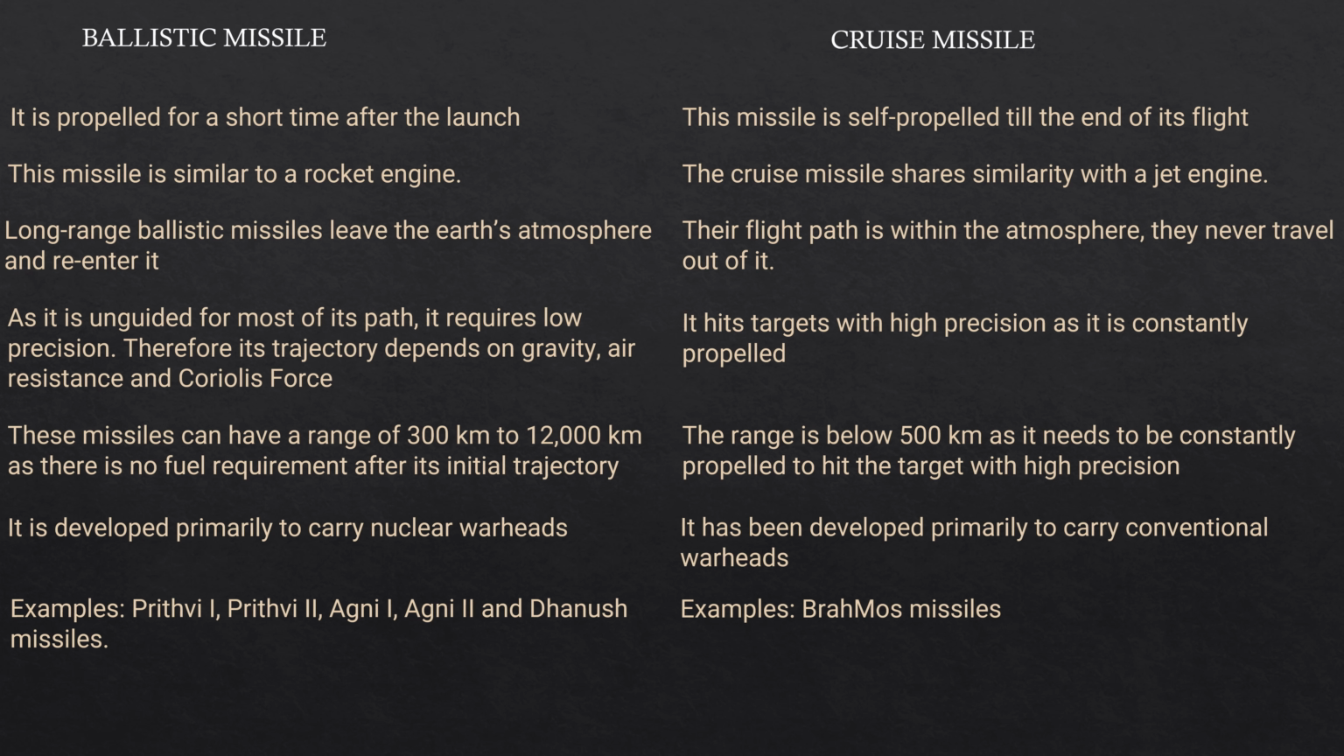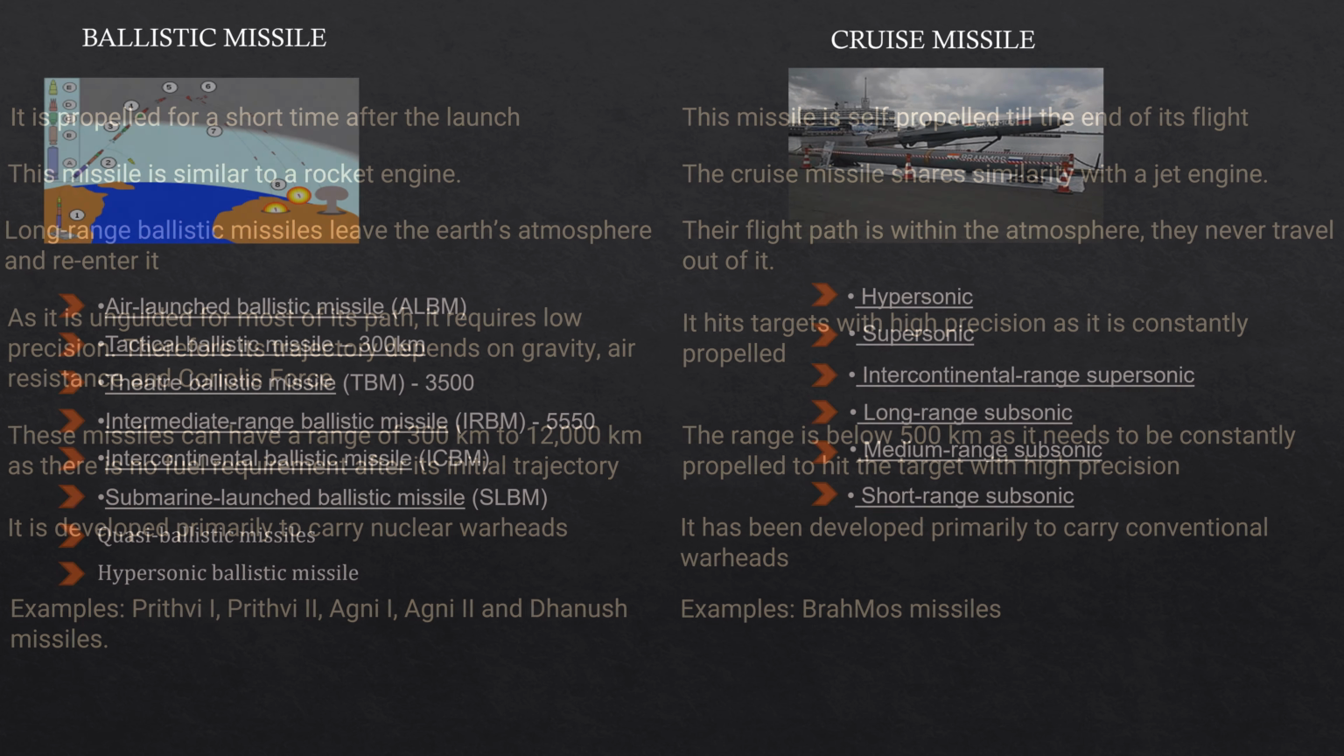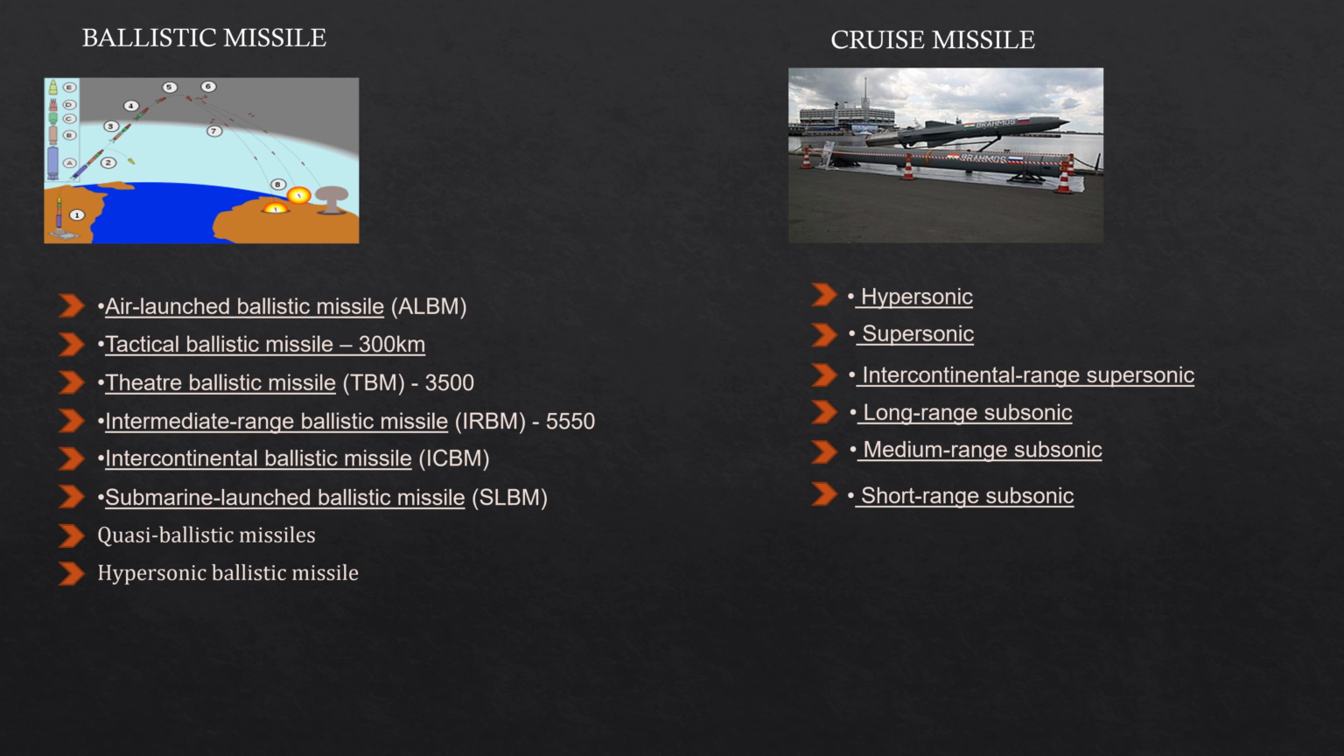Ballistic missile is developed primarily to carry nuclear warheads. Cruise missiles are developed primarily to carry conventional warheads. Examples of ballistic missile are Prithvi 1, Prithvi 2, Agni 1, Agni 2 and Dhanush missile. Example of cruise missile is BrahMos missile. Here are the types of ballistic missile and the cruise missile.